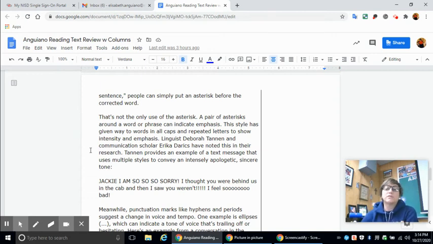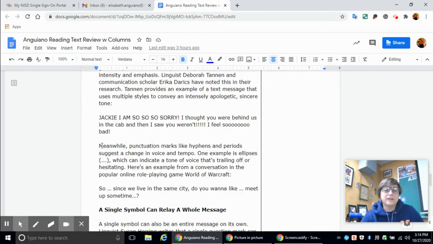Tannen provides an example of a text message that uses multiple styles to convey an intensely apologetic, sincere tone. "Jackie, I'm so sorry. I thought you were behind us in the cab and then I saw you weren't. I feel so bad." Meanwhile, punctuation marks like hyphens and periods suggest a change in voice and tempo.